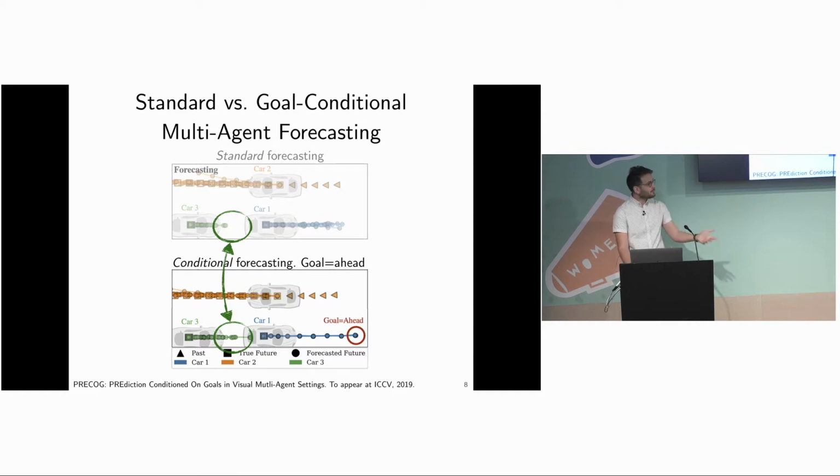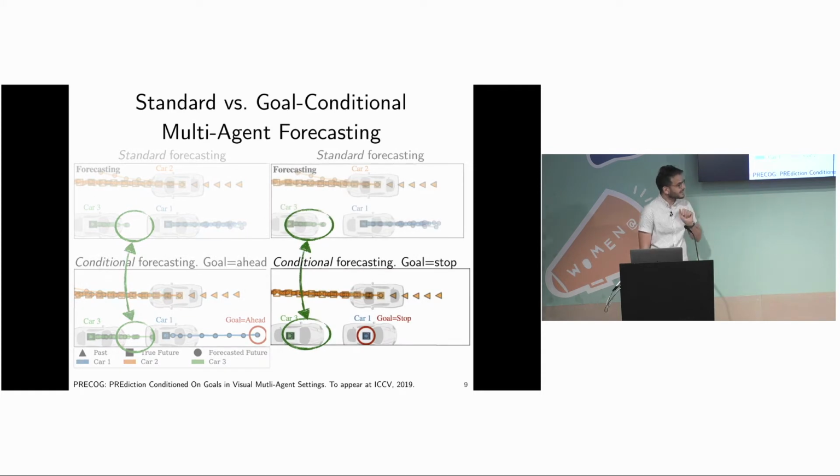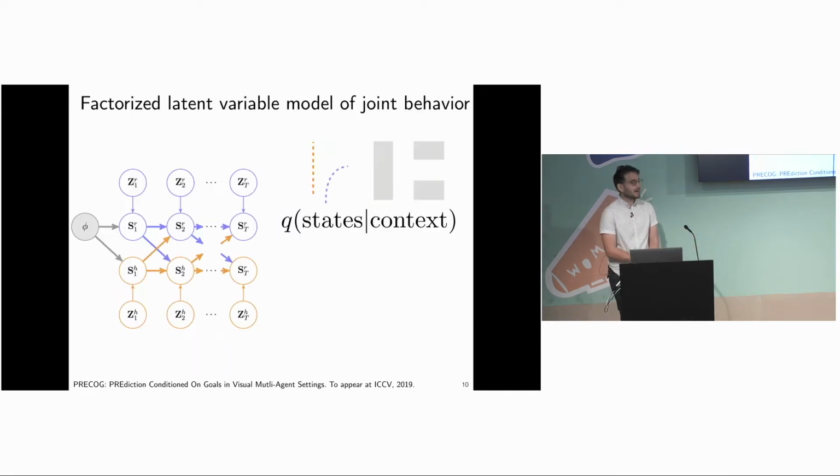However, if we plan to instead make car 1 stop, so we're setting our future intention to stop, the human car 3 is predicted to stop in response. These predictions show that the model captures aspects of the interaction between agents. And it's learned this purely from demonstrations of joint behavior. So now I'll talk about how we make both types of predictions.